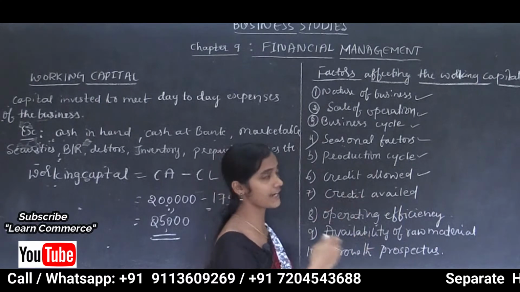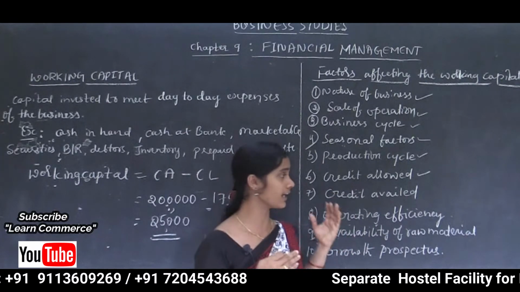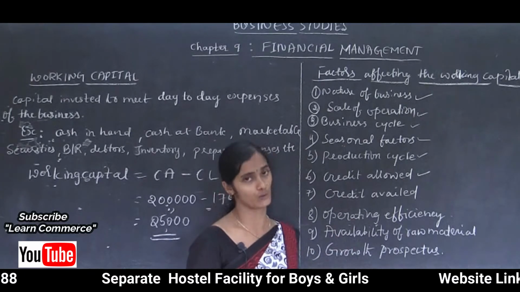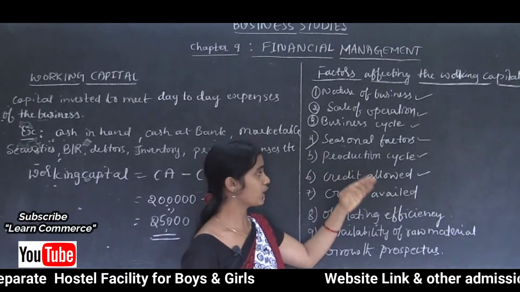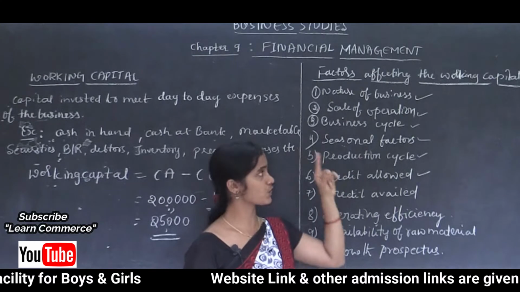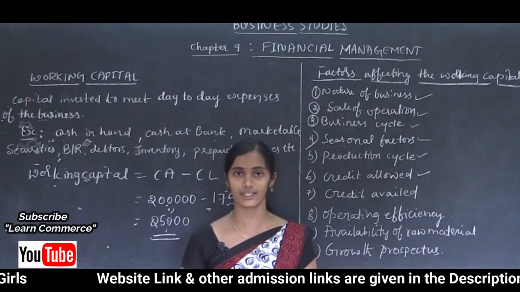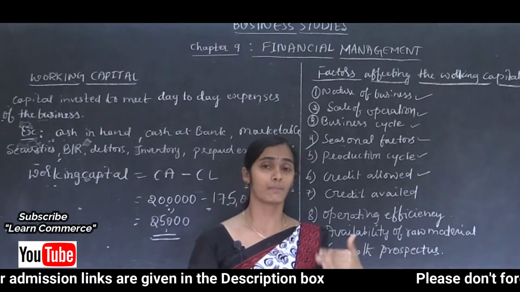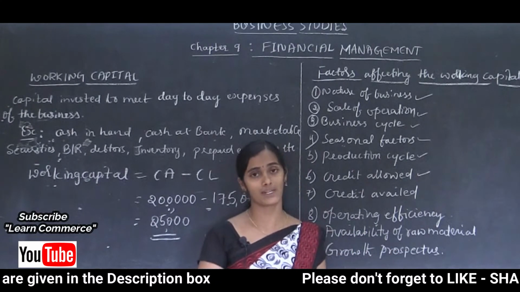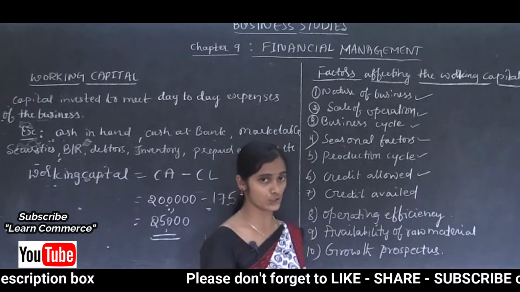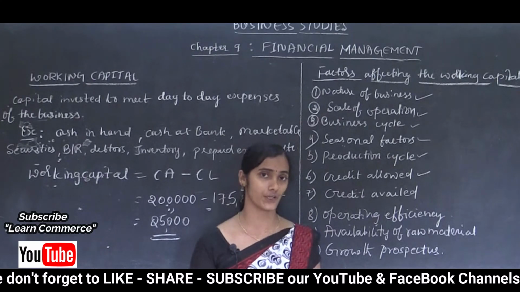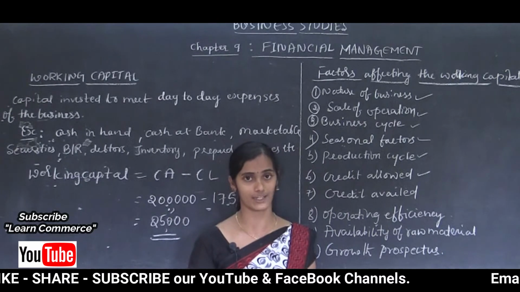If any organization is giving many facilities to customers to attract them, then such an organization requires larger working capital.